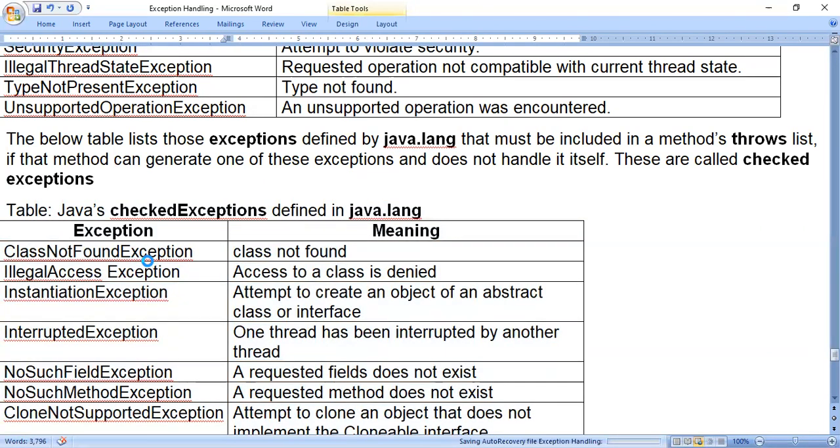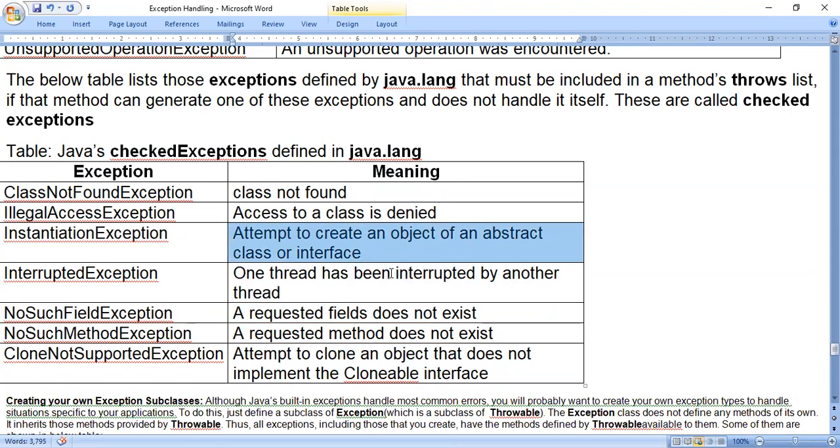Class not found exception. So class not found. In some cases, file not found will also come across this exception, because in Java files or Java classes are the same here. Illegal access exception, it is one word: access to a class is denied. Instantiation exception: attempt to create an object of an abstract class or an interface. When we try to create an object of an abstract class, which is not allowed, or for an interface also, we get this exception, instantiation exception. Creating an object means creating an instance.